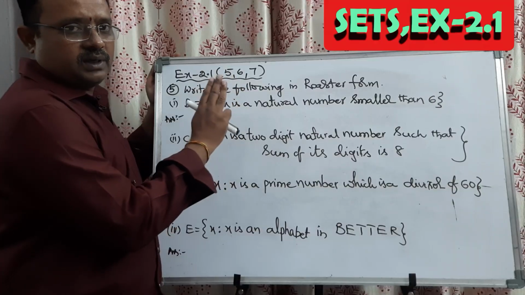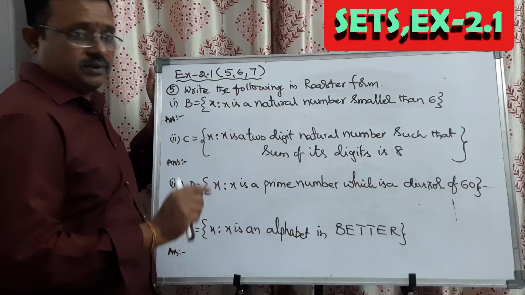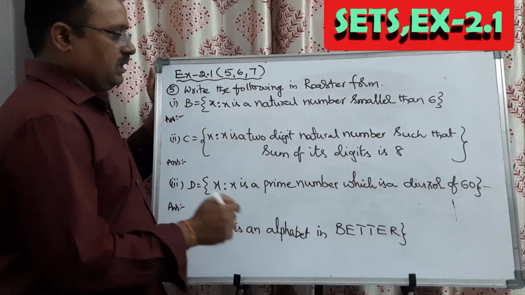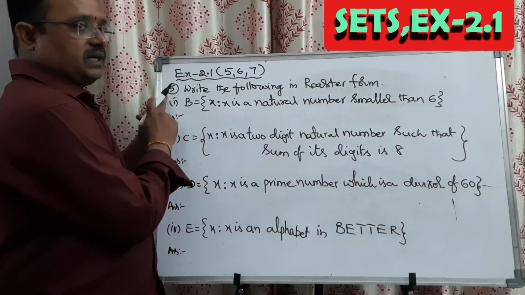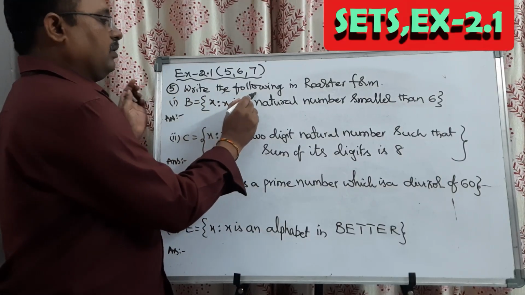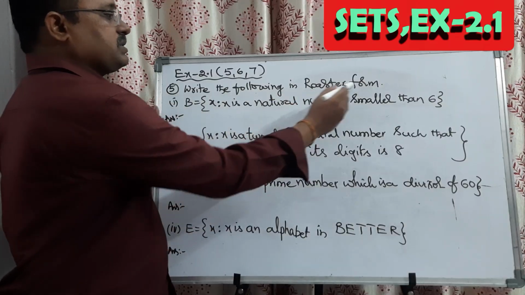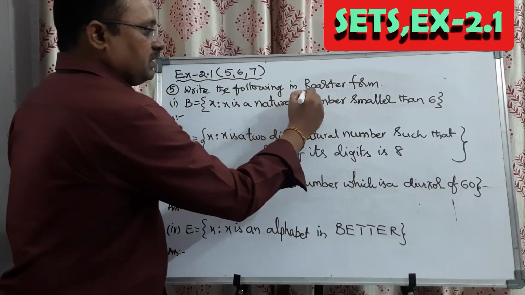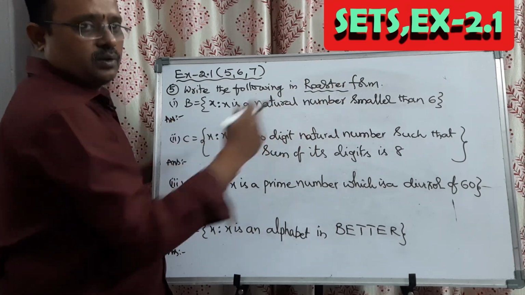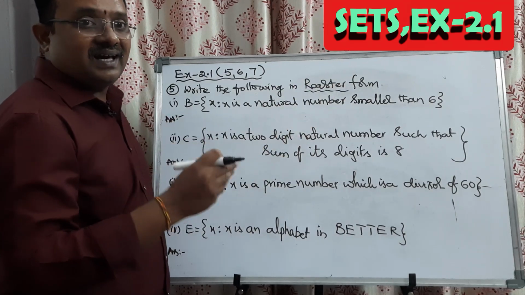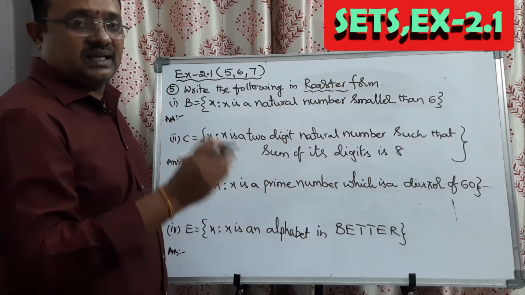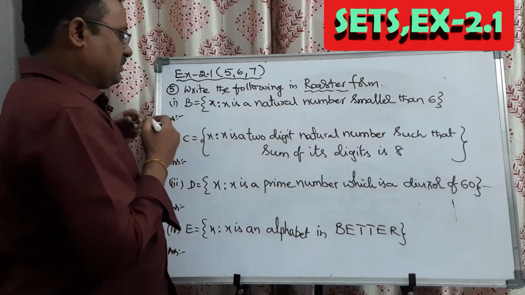These are very important questions from the public examination point of view. I am considering them only. What does the fifth question contain? Write the following in roster form. They are asking to write the following in roster form, means they are giving us sets in set builder form. Let us observe that one.